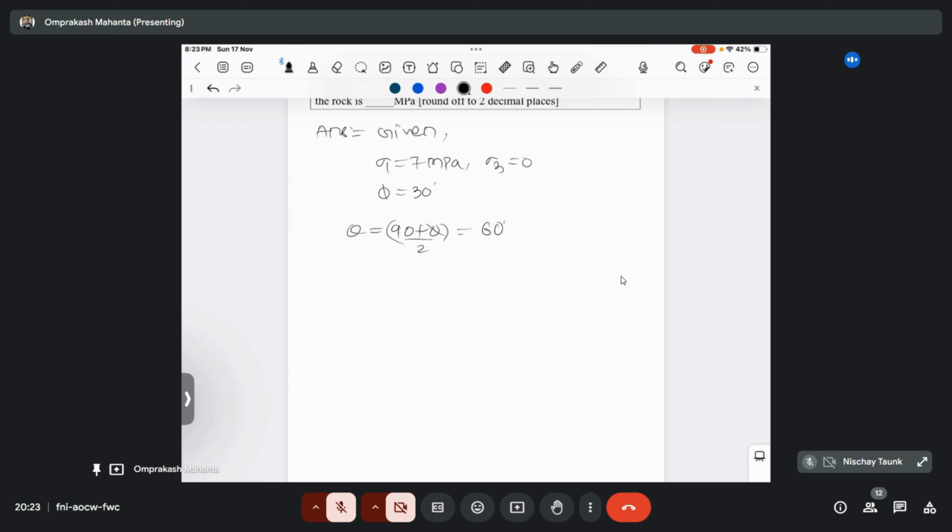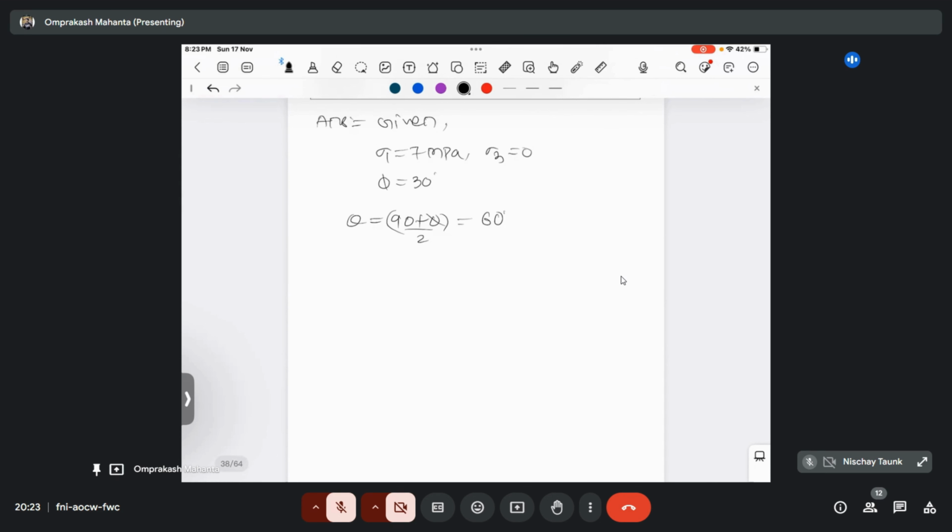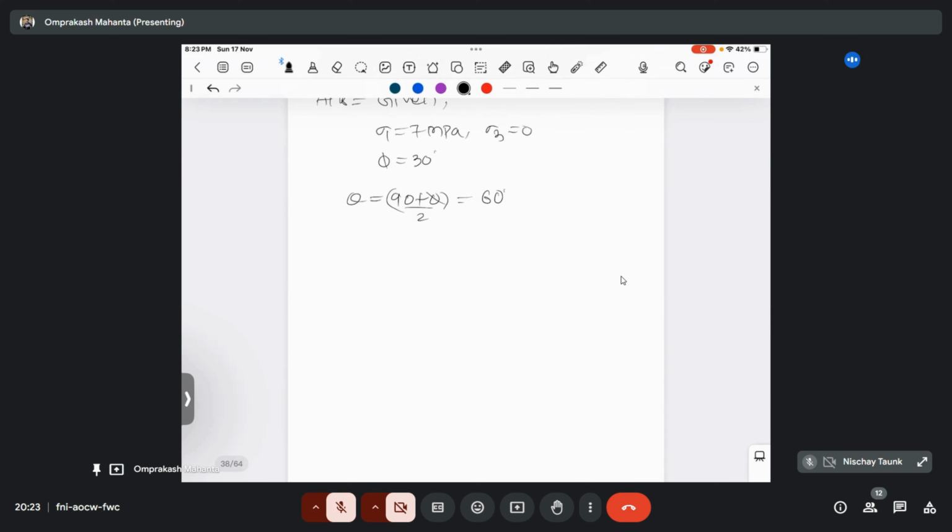Now we got the theta value and we have sigma 1 and sigma 3. So we can calculate the sigma n and sigma s. It wants to calculate the cohesion value, na? So if we calculate the sigma n and the shear strength first, then we will put these values in the formula, that is shear strength equals cohesion plus sigma n tan phi. Then from that formula we can easily determine the cohesion value. Okay, so let's calculate sigma n and sigma s first. So sigma n is your sigma 1 plus sigma 3 by 2 plus sigma 1 minus sigma 3 by 2 cos 2 theta. So if I solve this, it will come around